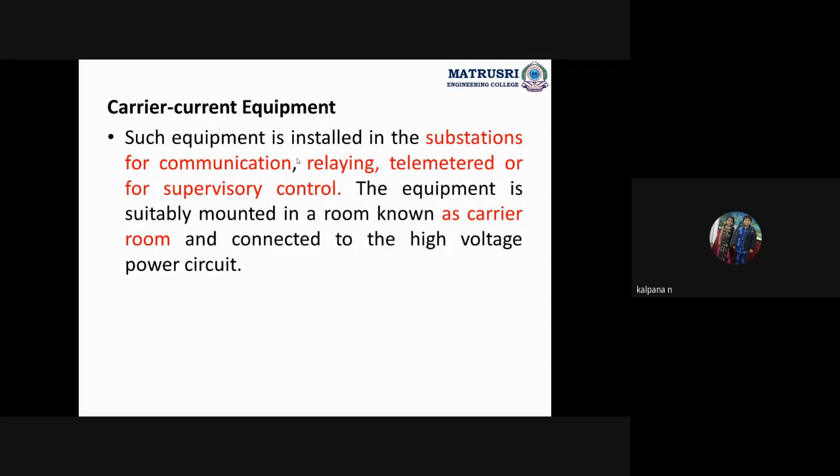Carrier current protection. This is nothing but what we use in the substation for communication. For communication with the world outside of the substation, we go for the carrier current equipment, which includes relaying, telemetering, and supervisory control also. SCADA: sitting in one place, we are monitoring the entire distribution system. How are we monitoring? With the help of this carrier current equipment.